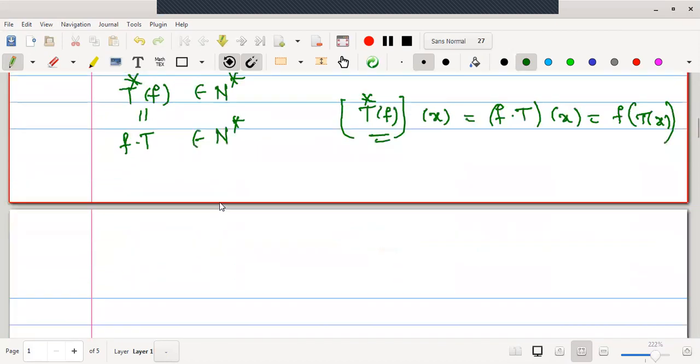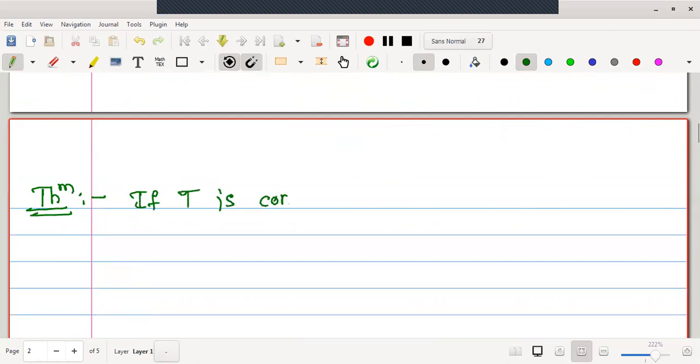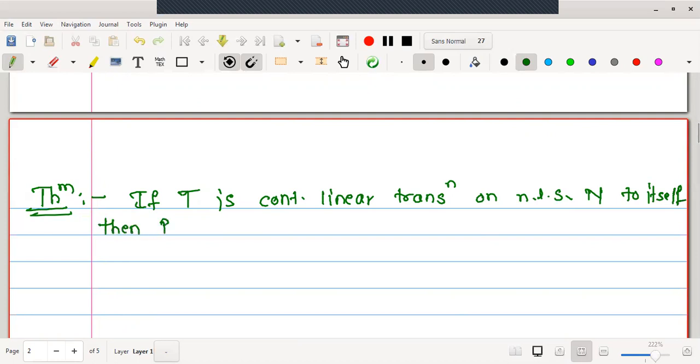Now let us come to the properties by the theorem. The theorem says that if T is a continuous linear transformation on a normed linear space N to itself, then prove that.